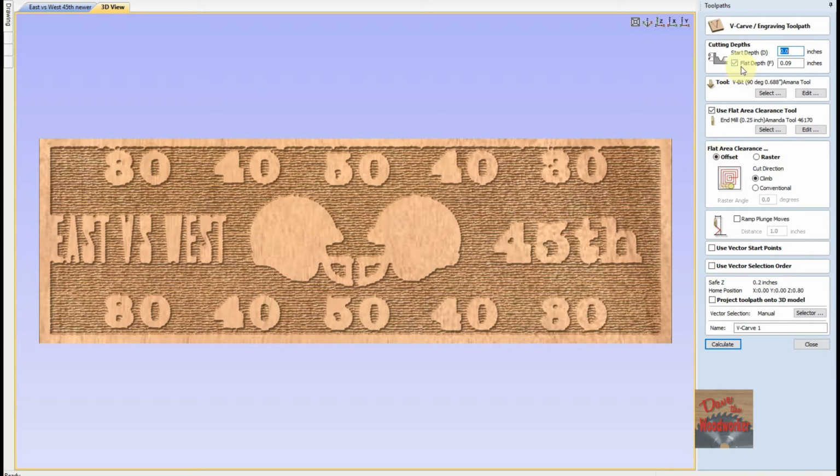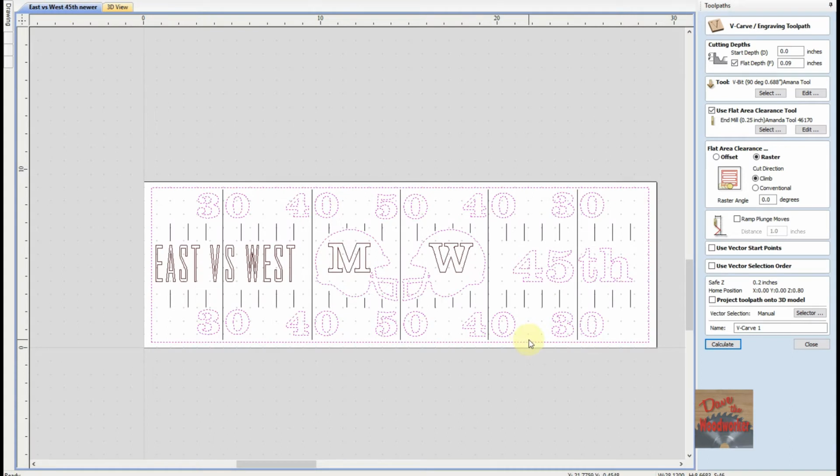toolpath, and I'm doing it at a flat depth of the same 90 thousandths. I'm using the same 90-degree V-bit, and for the flat clearance, I'm using a 1/4 inch end mill. And I think I'd rather do the raster on this, so let's change it to the raster. And I've got most of the same vectors selected on it.